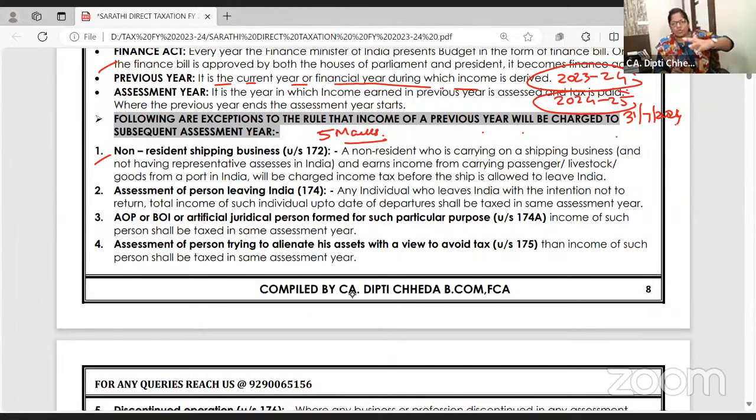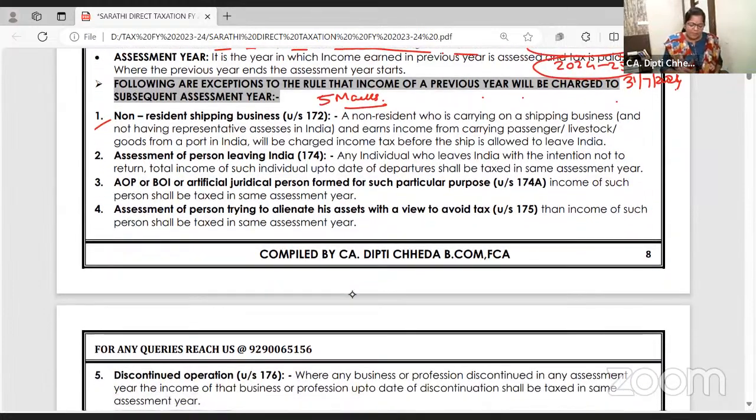That flight comes to Hyderabad and some passengers and goods are unloaded. Again, they take some goods and they leave, bye-bye. So this is a non-resident shipping company or like that. Then they have to pay the tax, get the tax clearance certificate, and then the crew and the ship are allowed to leave the shore, right? Assessment of a person leaving India.